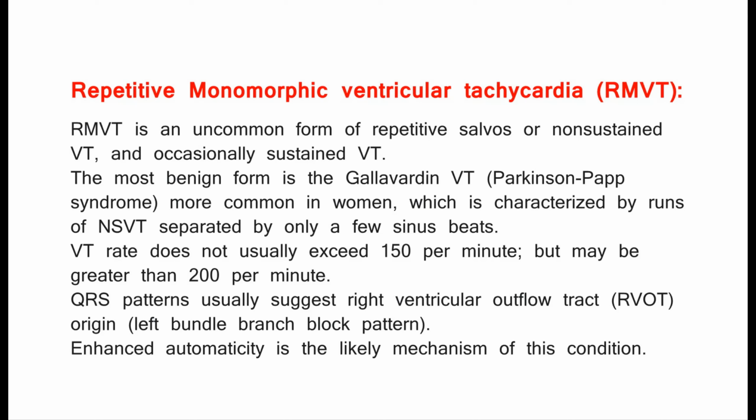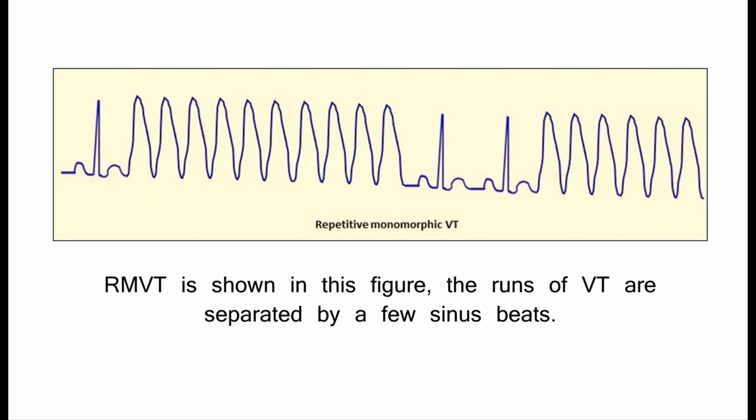VT rate does not usually exceed 150 per minute, but may be greater than 200 per minute. QRS patterns usually suggest right ventricular outflow tract, RVOT, origin, left bundle branch block pattern. Enhanced automaticity is the likely mechanism of this condition. RMVT is shown in this figure. The runs of VT are separated by a few sinus beats.